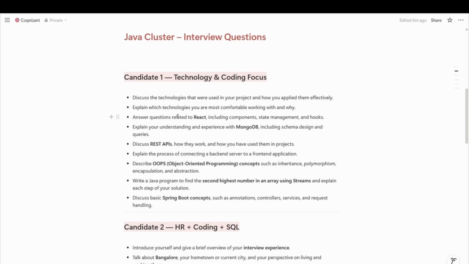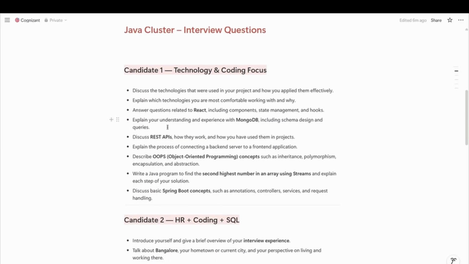The third question was related to React, as that candidate mentioned React as his skill. In React, he was asked about components, state management, and more. After that, the interviewer asked him to explain his experience with MongoDB, including schema design and queries. Then he was asked about REST APIs, how they work, and how he used them in his project.